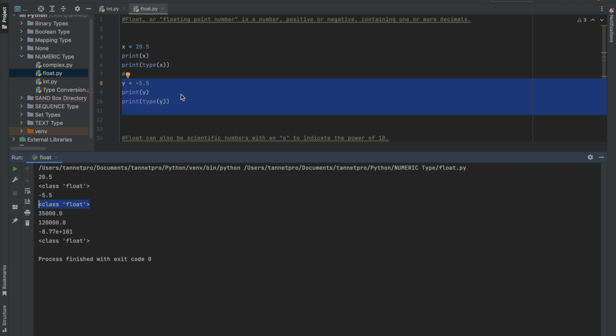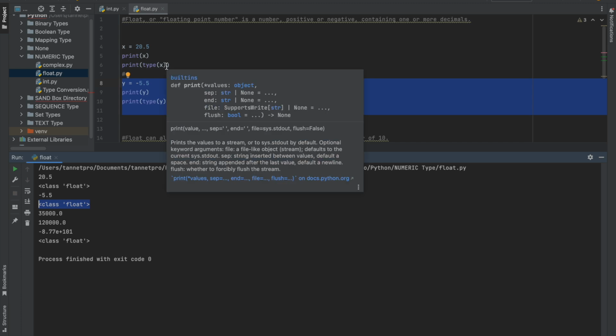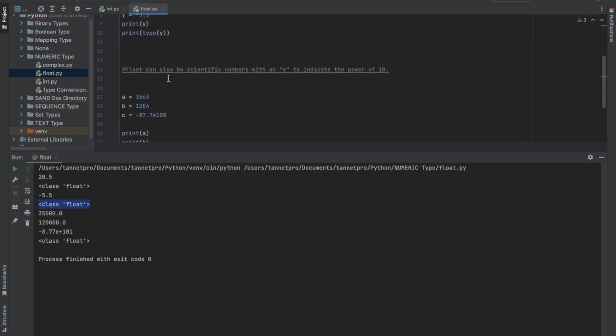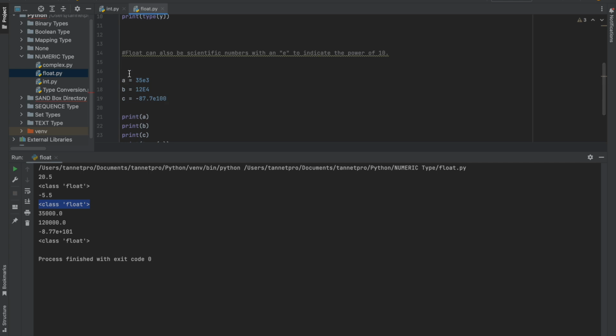Whenever you see a dot in a value, I would recommend for beginners to remember that it means floating, it falls under the float data type. Another part is that a float can also be a scientific number with an e, where e indicates the power of 10.